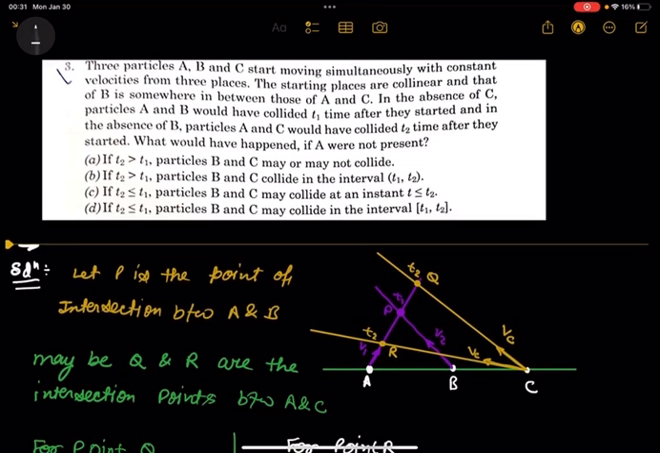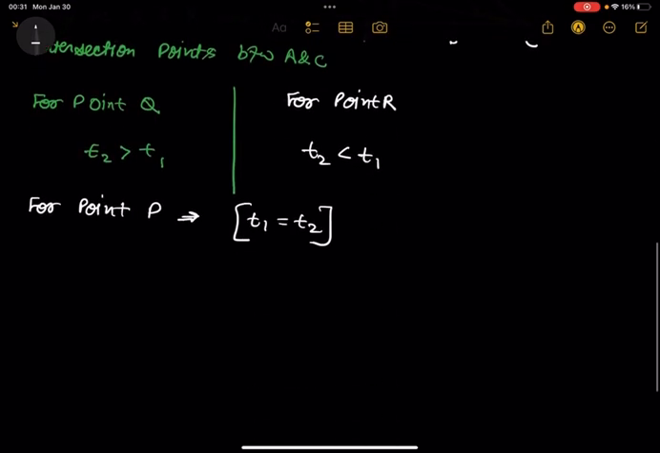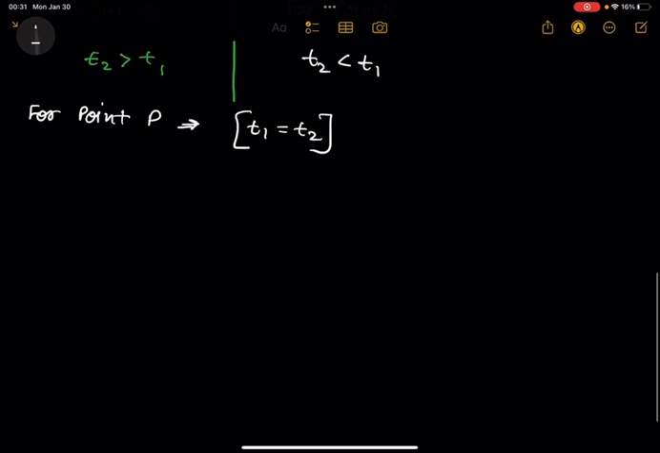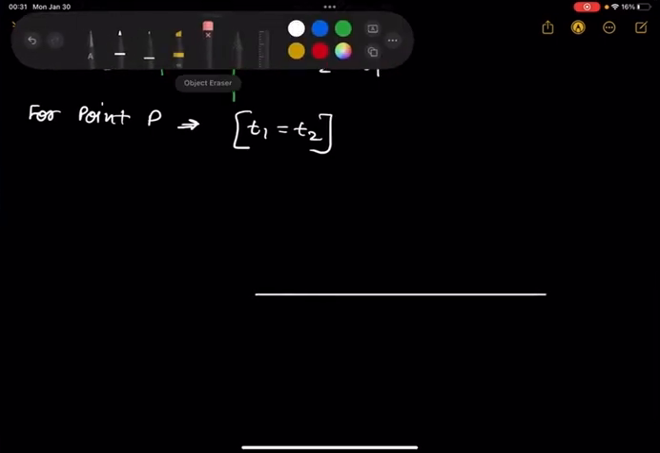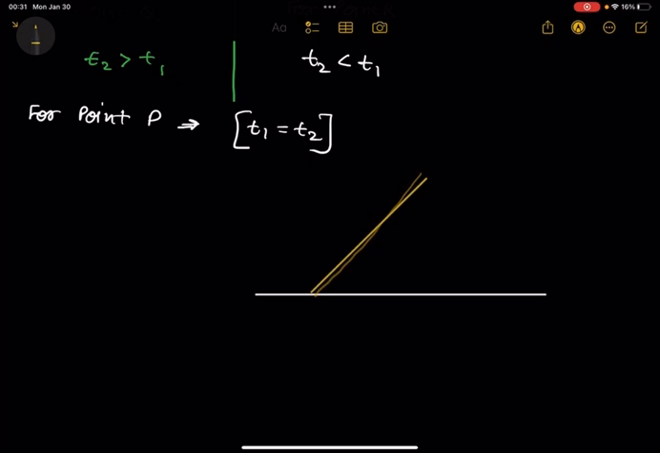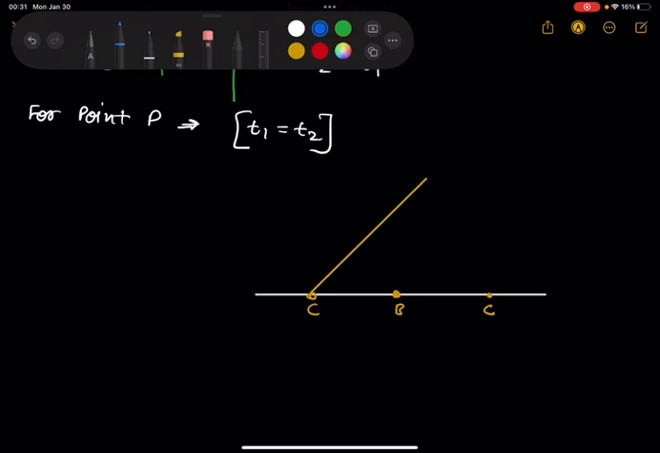Okay, so let's assume the situation: what would happen if A were not present? Here A is not present, so let's assume this is the path of A, this is the path of B, and this is the path of C. I'm drawing carefully.